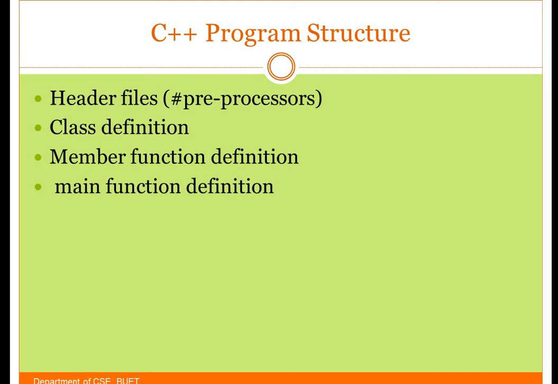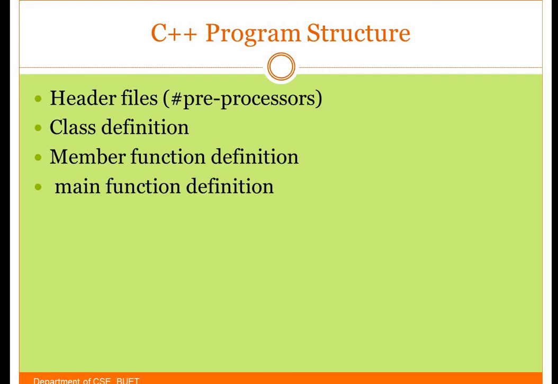Now let's see the structure of a C++ program. The structure of a C++ program includes the header file, that is the preprocessor. Then it has class definition, then member function definition, then main function definition. Okay, so now what is a preprocessor? Preprocessors are the statements which are processed before the execution of any statement.